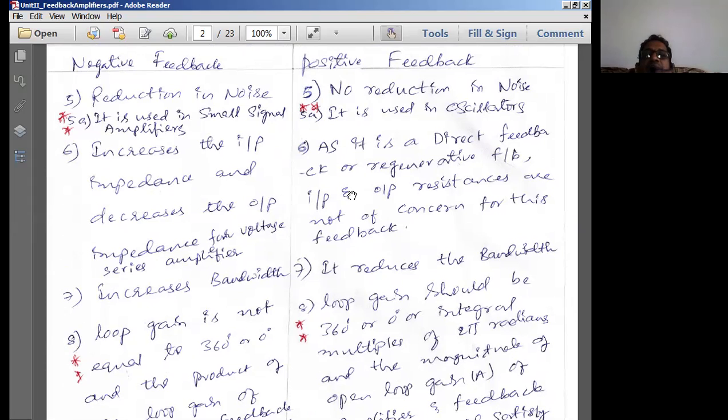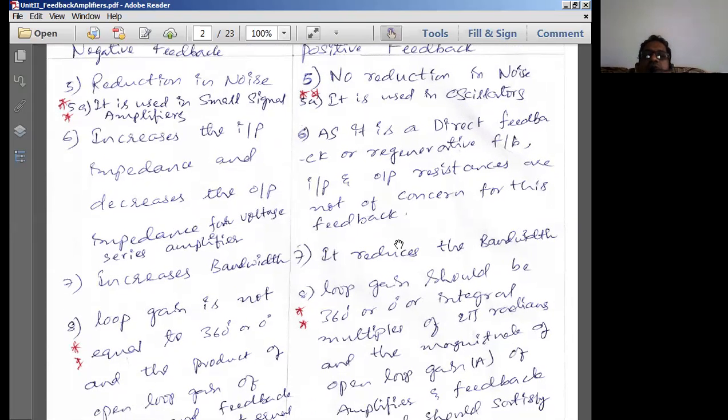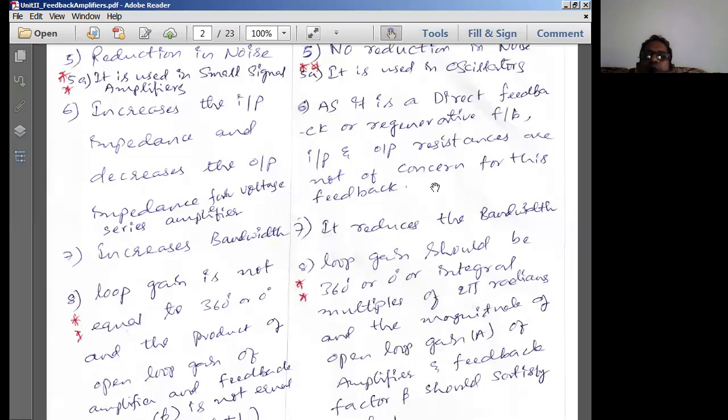As it is a direct feedback or regenerative feedback, input and output resistances are not of concern for the feedback. So this feedback is not meant for going with input and output resistances. So we don't bother about these two at all in positive feedback. Just now we have seen negative feedback increases bandwidth, whereas positive feedback is normally going to reduce the bandwidth.